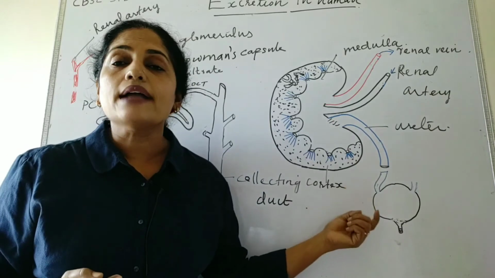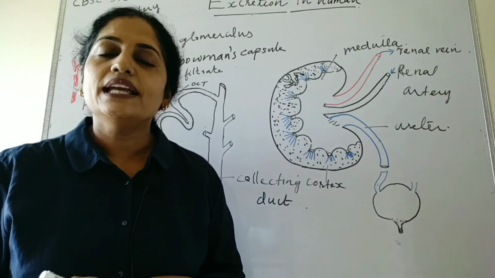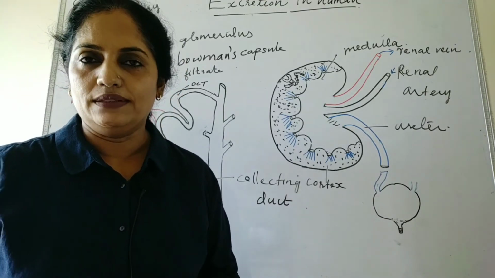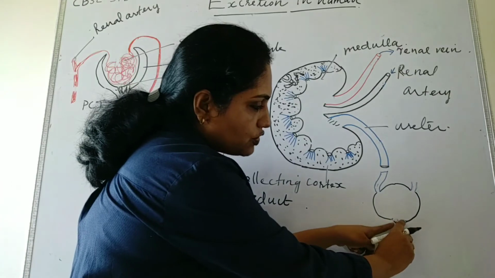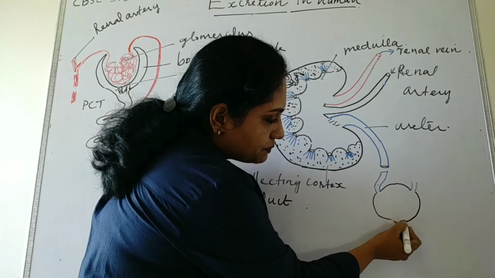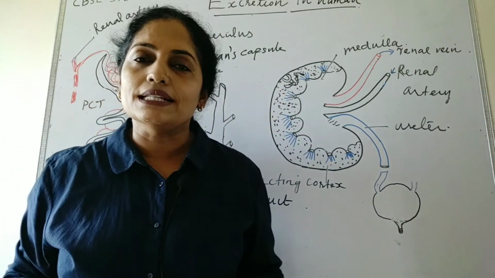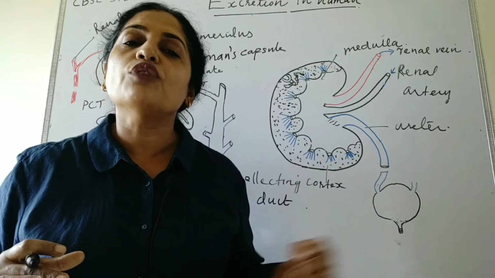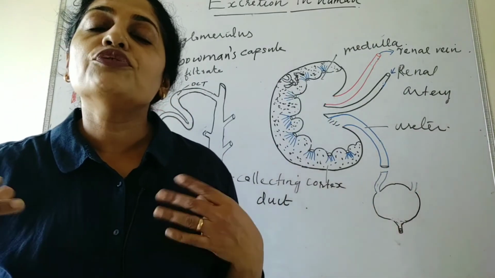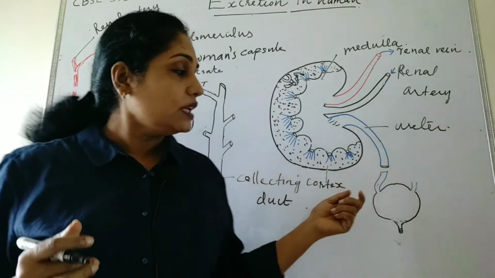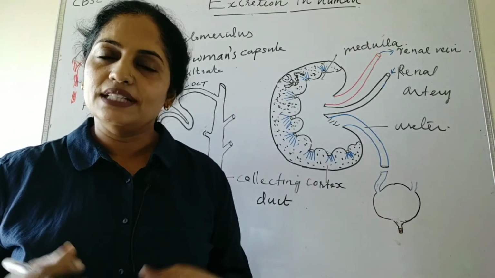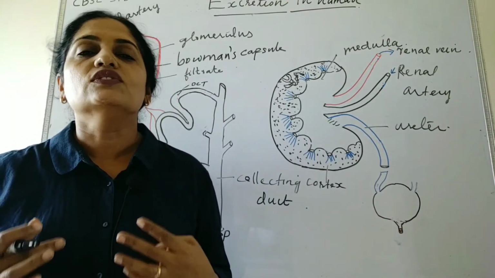The urinary bladder acts as a storage organ. In its fully distended form, it can store 500 ml of urine. You can see a sort of sphincter muscle in the region of the urethra here. These sphincter muscles control the opening and closing of the urethra. When the urinary bladder is sufficiently filled with urine, urine is thrown out of the urinary bladder through the urethra. This is how our excretory system works.